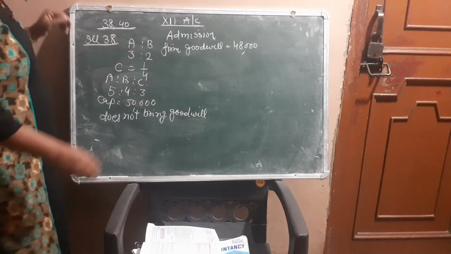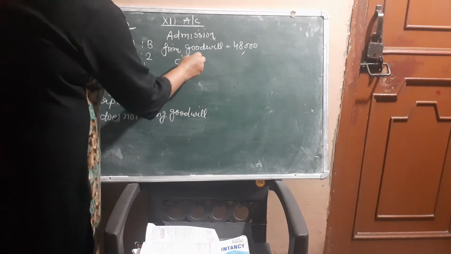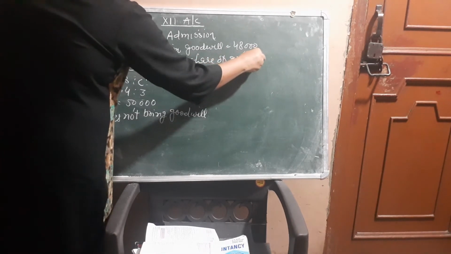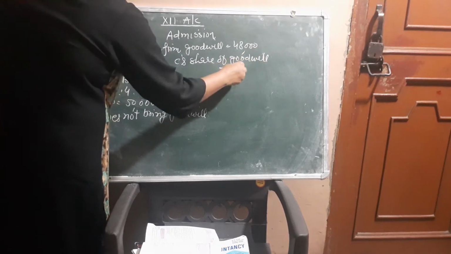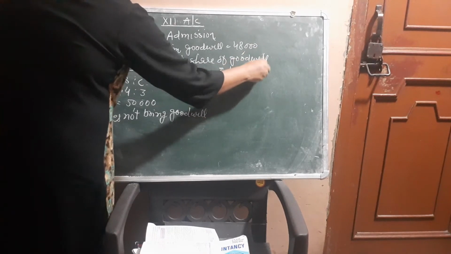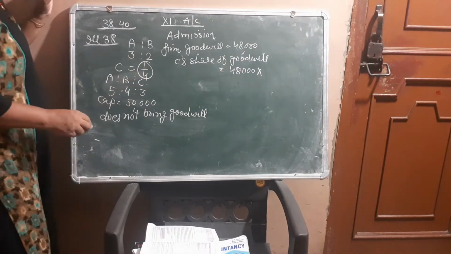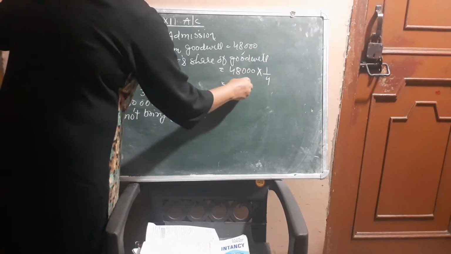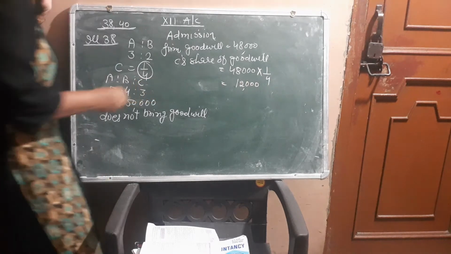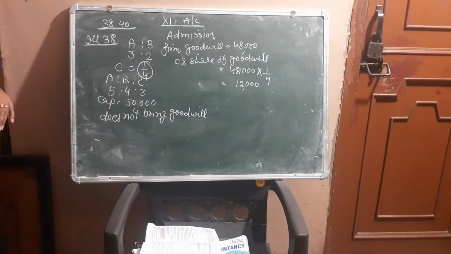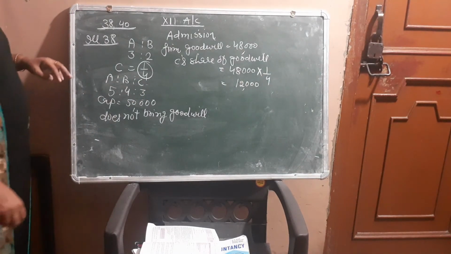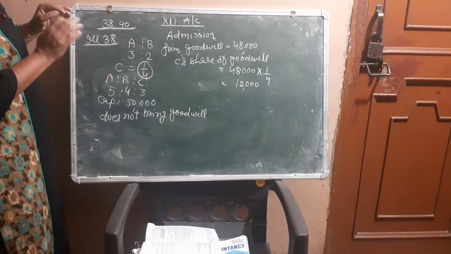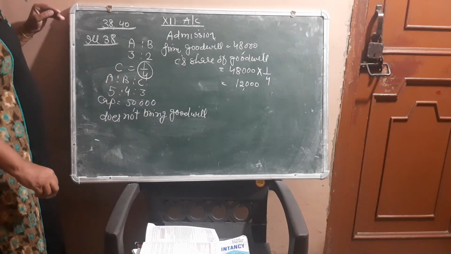So we will calculate on our own C's share of goodwill. फर्म की गुडविल multiply his share is 1/4. That is 12,000. Now first we will calculate sacrificing ratio.